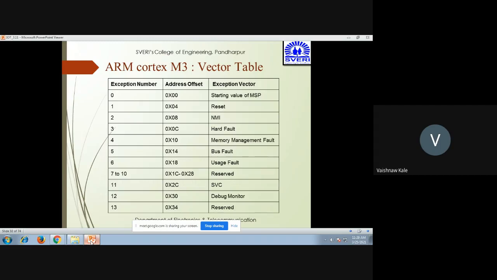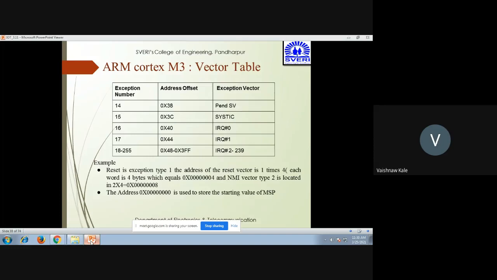You can see that 0 is the starting value of MSP. Exception number 1 is reset. Exception number 2 is NMI. Exception number 3 is a hard fault. Exception number 4 is a memory management fault. 5 is bus fault, 6 is usage fault. 7 to 10 are reserved. 11 is SVC. 12 is debug monitor. 13 is reserved. 14 is PendSV. 15 is SysTick, and 16 is IRQ 0, 17 is IRQ 1, and from 18 to 255 it is interrupt requests 2 to 239.